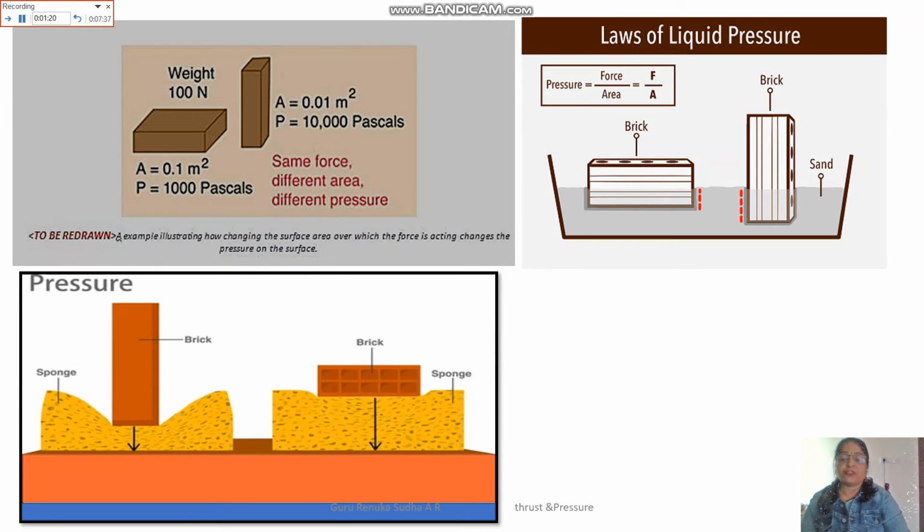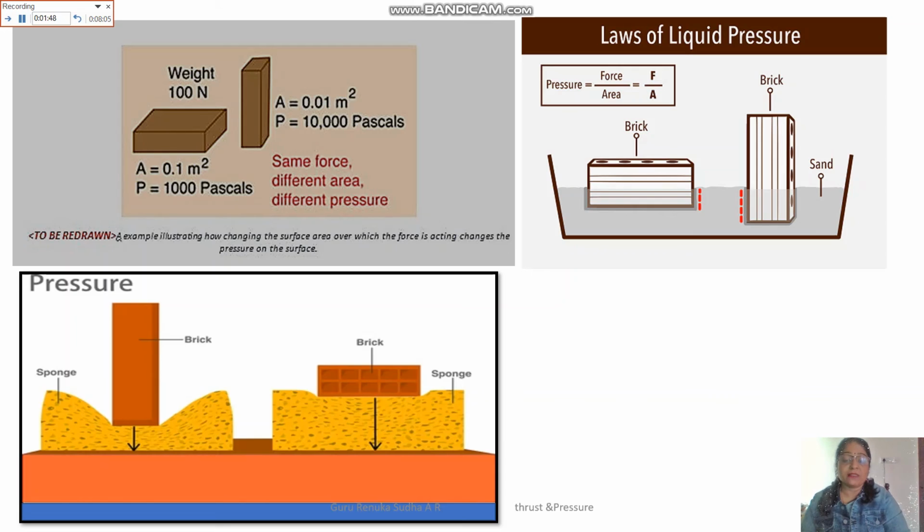Look at this sponge. On the same kind of sponge, when you place the same mass of bricks vertically, we can see how much pressure is exerted on the sponge. But when it is kept horizontally, due to the larger surface area, the pressure applied on the sponge becomes less.